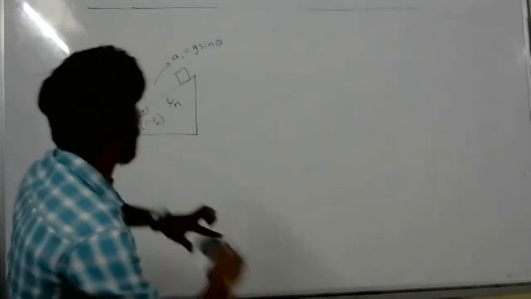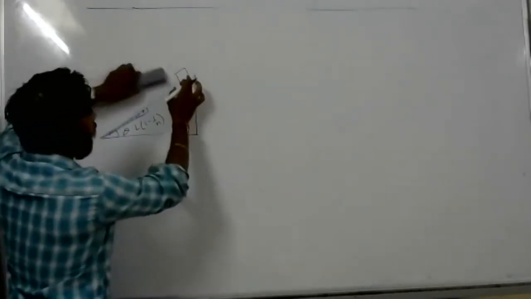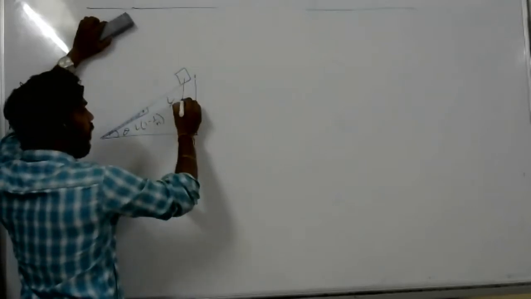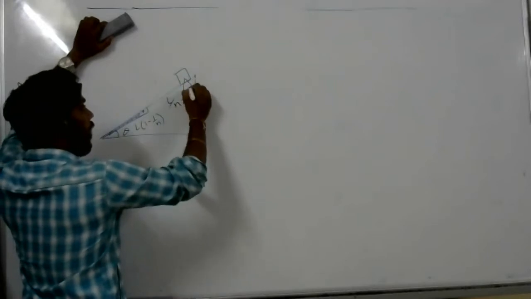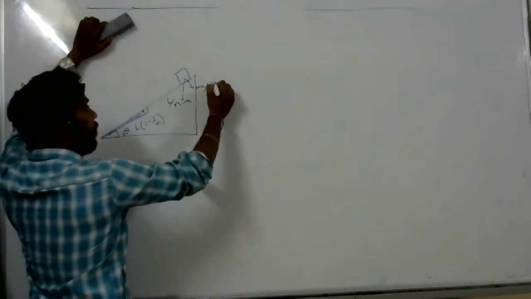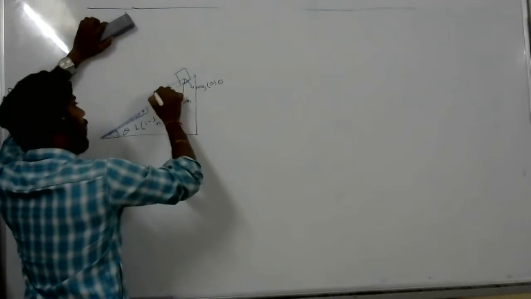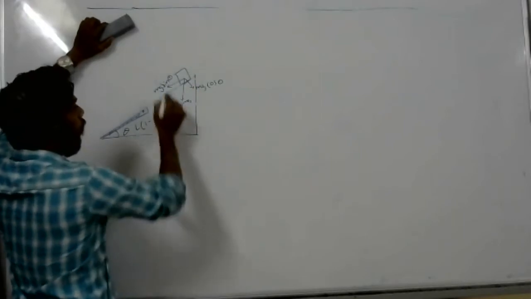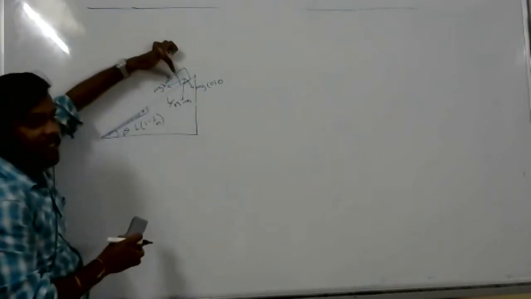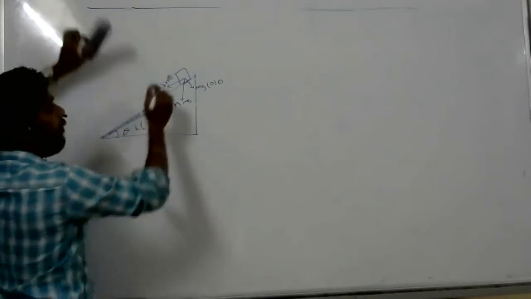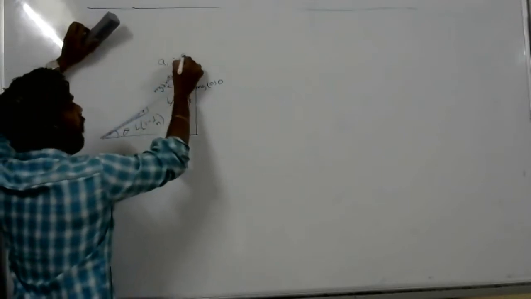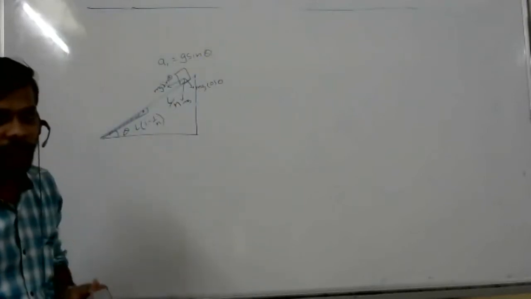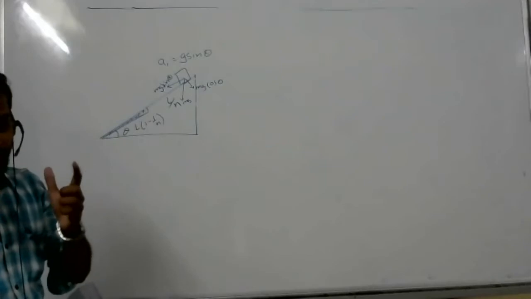look at this. With what acceleration is this body covering this distance? This is a smooth surface. So mg cos theta is balanced by the normal, and the component mg sin theta acts down the incline. So with what acceleration is it coming down? Acceleration a1 equal to g sin theta. Am I clear? Okay, sir. Do you understand clearly?